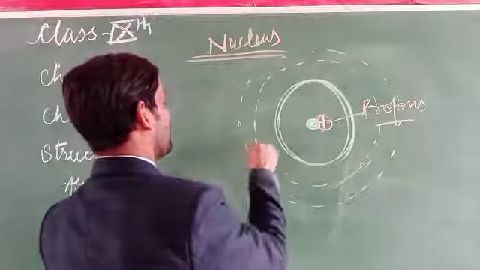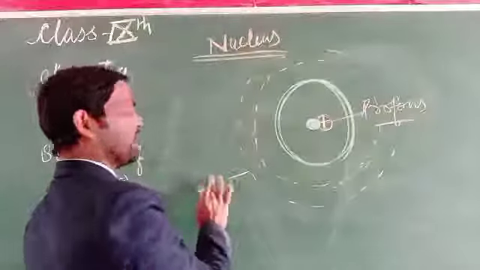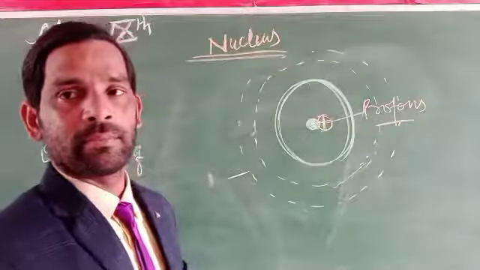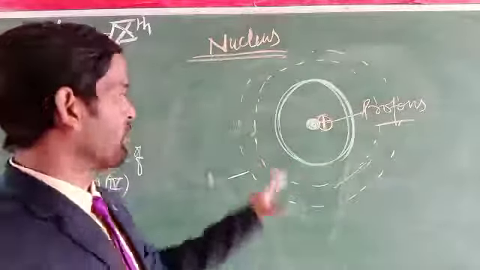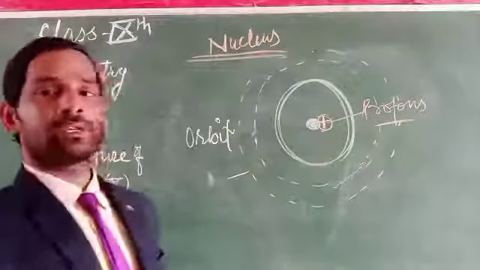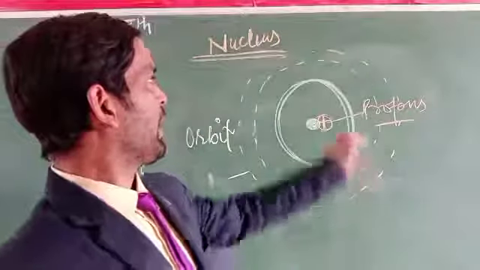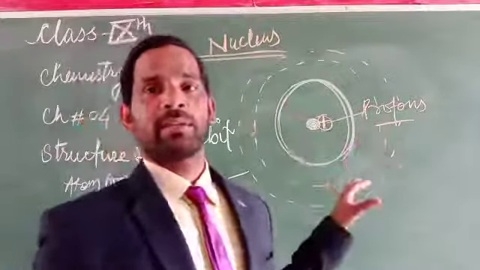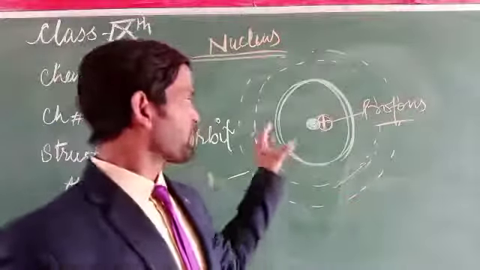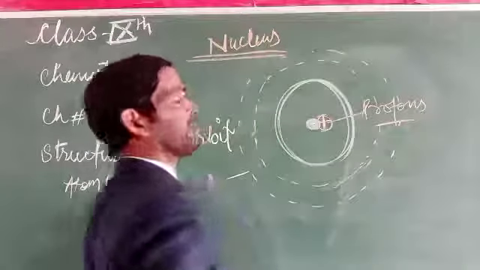They revolve in a circular fixed path called an orbit. In its orbit, the electrons move very fast, in an elliptical or circular pathway, while the protons are present in the center of the atom.